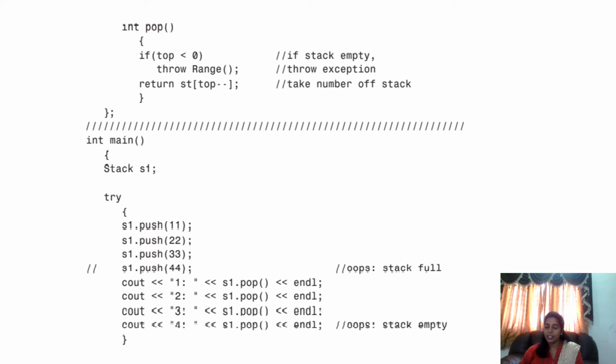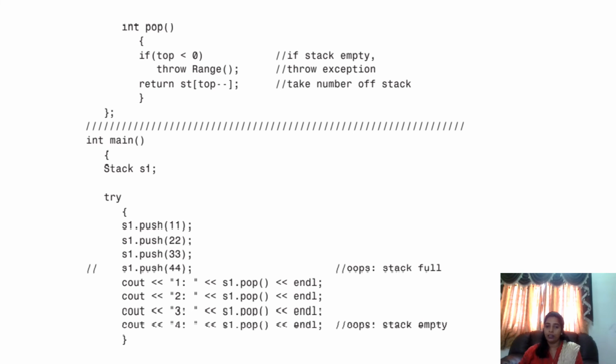We have created one object, and using that object we are pushing data. First we pushed 11, it's okay, then we pushed 22, it's okay, then we pushed 33. The stack size is only 3, maximum 3. When we push the fourth data, that is 44, it should give the error message, oops, stack full. The stack is full, so we can't push the data.